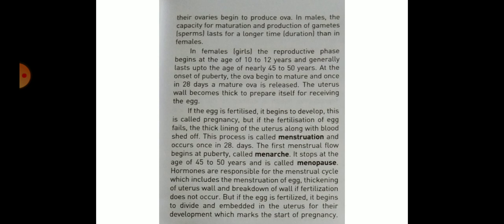Hormones are responsible for the menstrual cycle, which includes the release of the egg, thickening of the uterus wall, and breakdown of the wall if fertilization does not occur. But if the egg is fertilized, it begins to divide and is embedded in the uterus for its development, which marks the start of pregnancy.